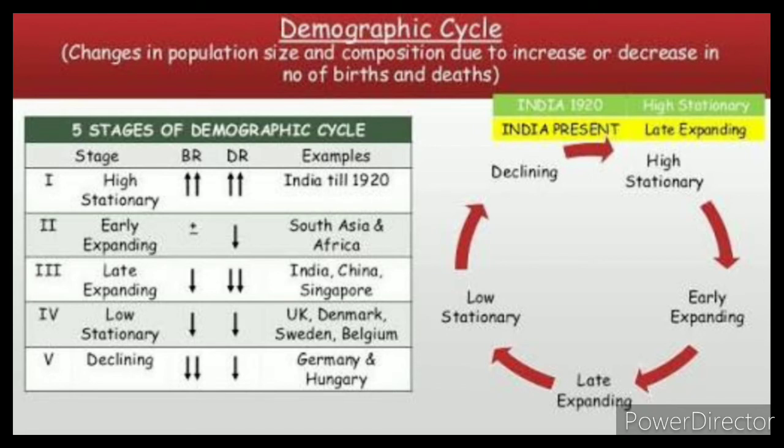So, the population continues to grow because birth exceeds death. India has already ended this phase.